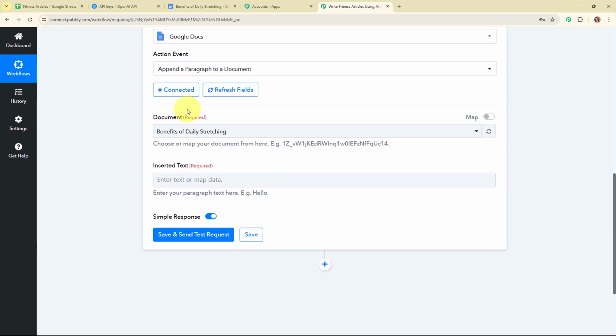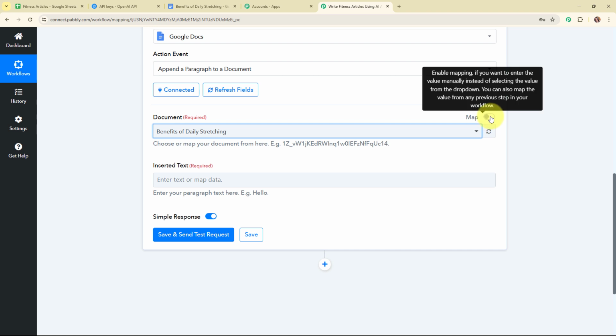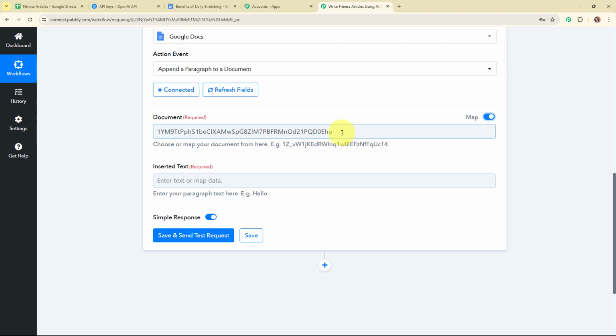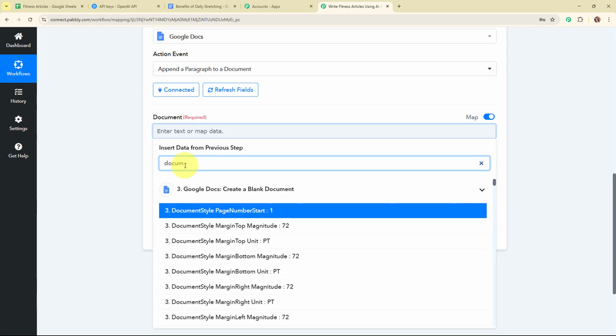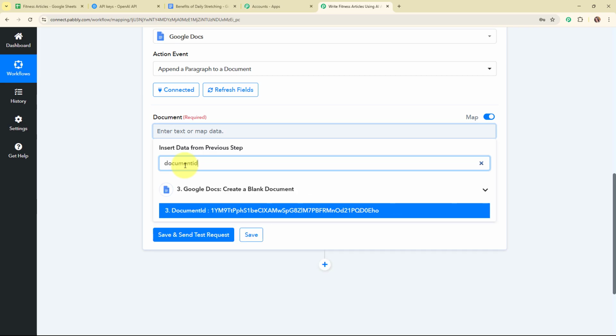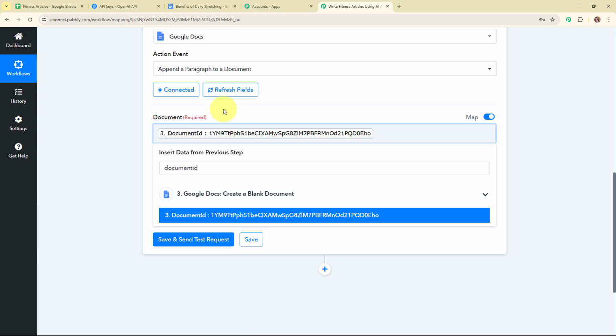So moving forward, it is asking me to choose or map the document ID from here. Instead of selecting the document ID from here, I'm going to map this document ID. So for that I'm going to turn on this Map button, and then I'm going to remove this previously existing document ID, and then I'm going to refresh the fields. And now I'm going to map this document ID from the response that I've received in my previous Google Docs action step. So I'm going to search for the document ID. So this is the document ID.